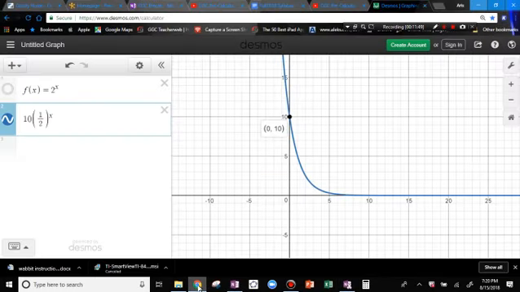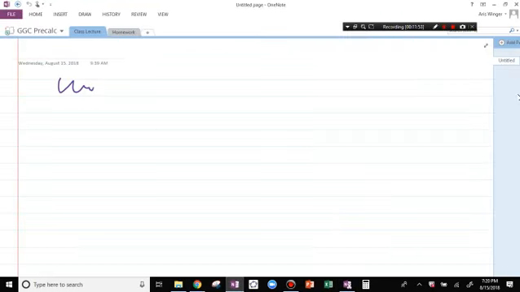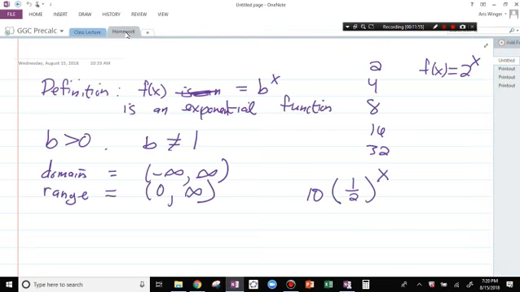Where have I been drawing this? Okay. So, okay, great. I think I want to move this, but I'll move it later. Okay. So then,